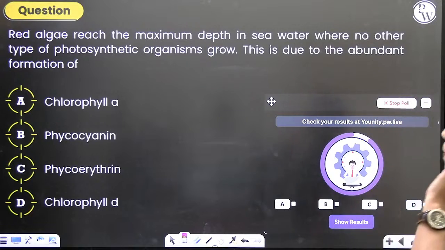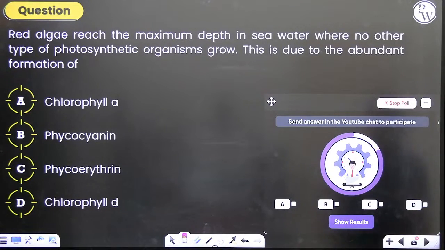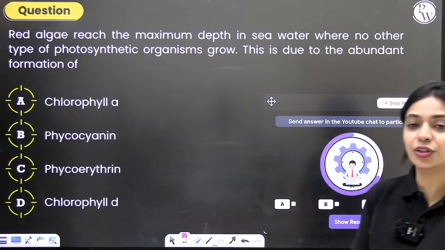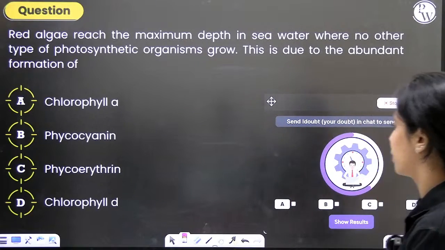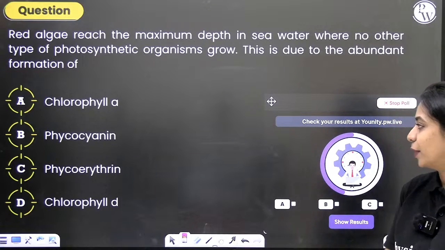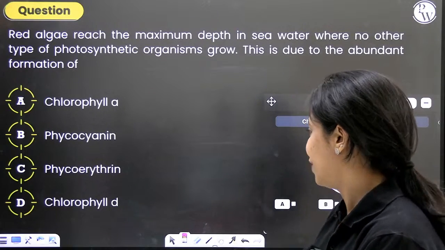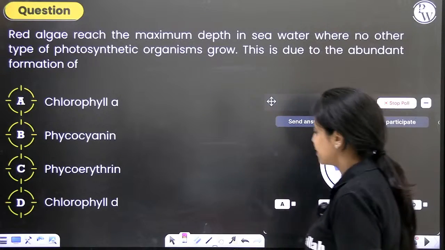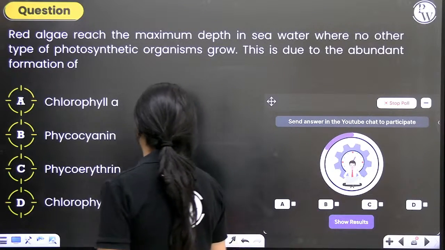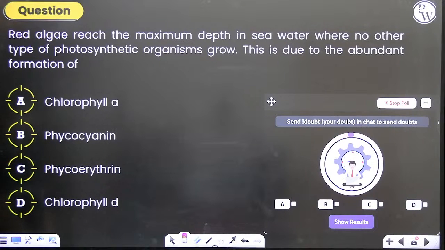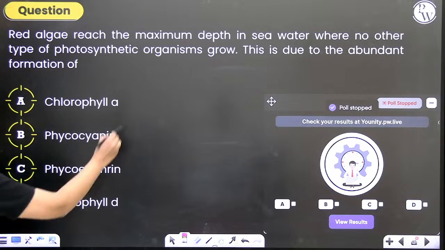Red algae reach the maximum depth in seawater where no other type of photosynthetic organisms grow. This is due to the abundant formation of which pigment? Chlorophyll a, phycocyanin, phycoerythrin, chlorophyll d. Chlorophyll a is found in all plants. If it was because of chlorophyll a, then all plants should have grown in the depth of the sea, but that is not the case.